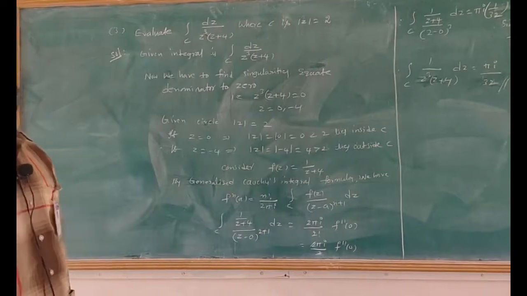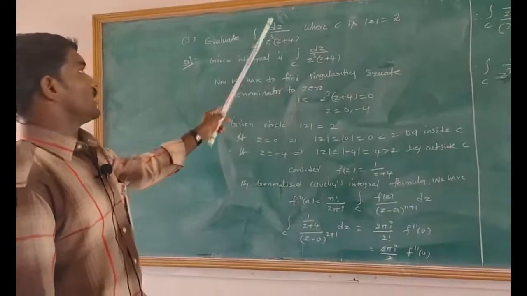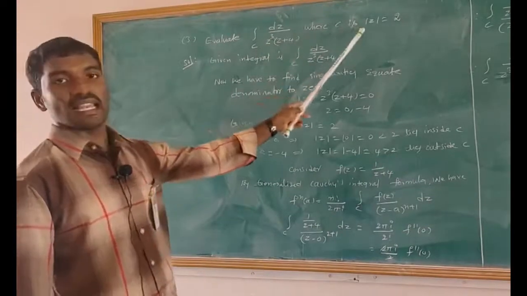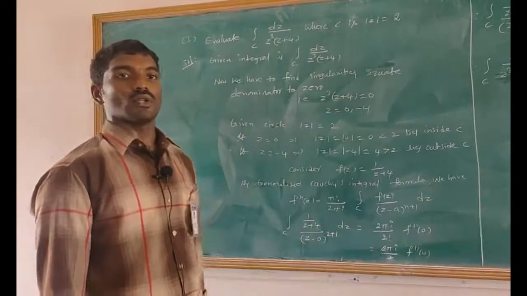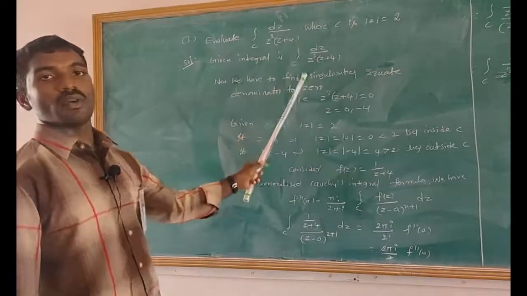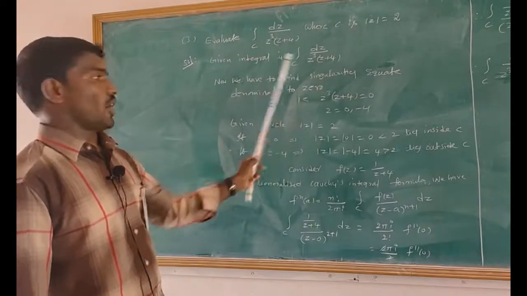Let us move on to the next one. Evaluate the integral over c of dz by z cube into z plus 4, where c is the circle modulus of z equals 2. Solution of this one: given integral is integral over c dz by z cube into z plus 4. Now I have to find the